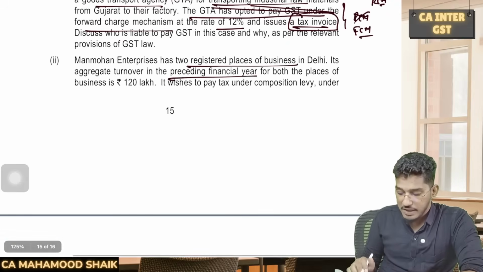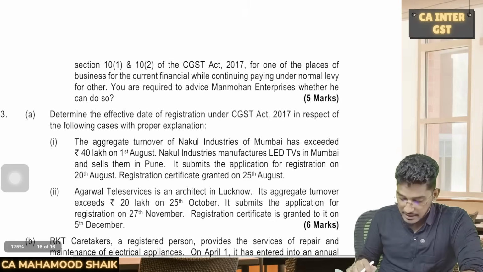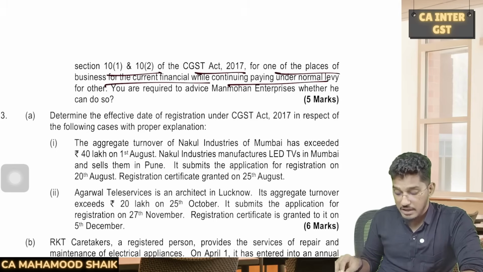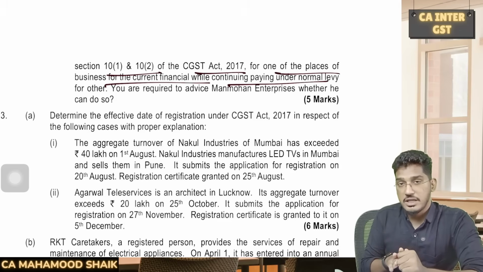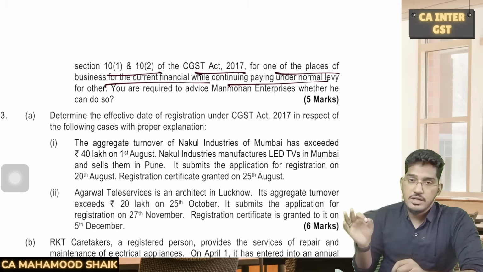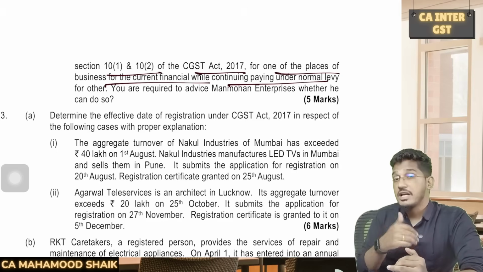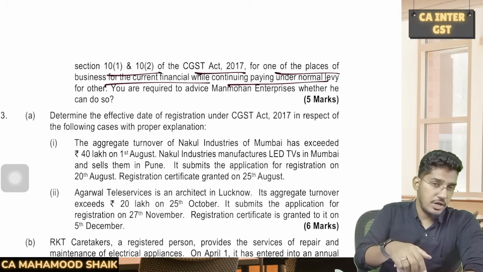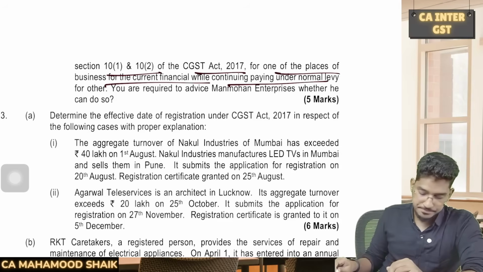Its aggregate turnover in the preceding financial year for both the places of business is 120 lakhs. It wishes to pay under composition levy under section 10 subsection 1 and 10 subsection 2 of the CGST Act for one of the places of business for the current financial year, while continuing paying under normal levy for the other. Tell me, is it possible? 100% not possible. Why not possible? Because under section 10 they have clearly told that if you have multiple registrations, all the registrations under the same PAN must simultaneously opt for composition scheme or withdraw from the composition scheme. There cannot be a case where you will say for some registrations I will opt for composition levy, for some registrations I will opt for regular scheme. There is no such option. All registrations under the same PAN must opt for composition levy.